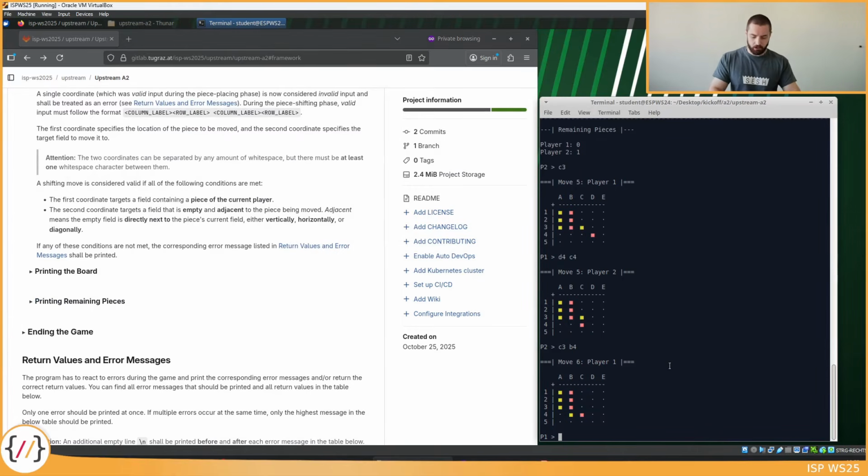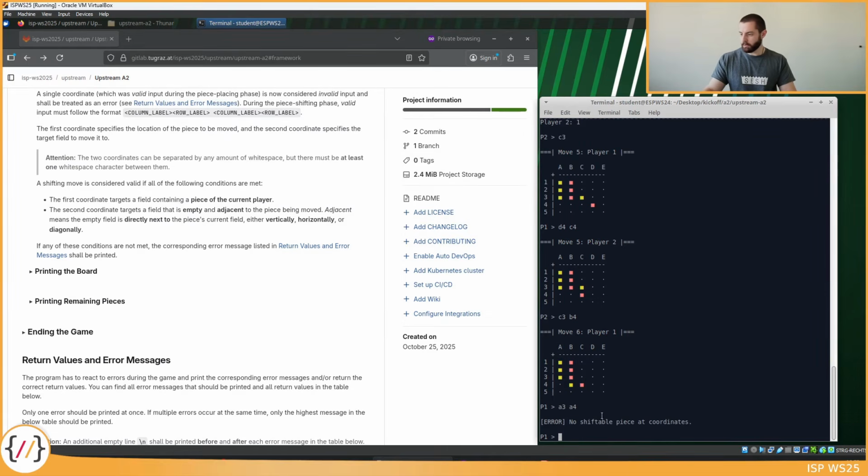I'll show you a few error messages. For example, you cannot specify a first coordinate that does not point to a piece that you actually own. So if player 1 tries to move a3 to a4, you cannot do that because a3 does not contain a piece that you can actually shift.